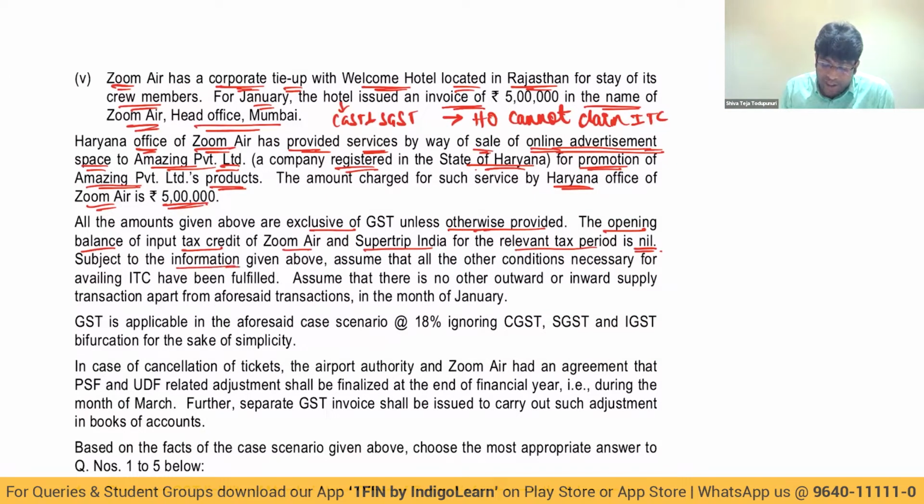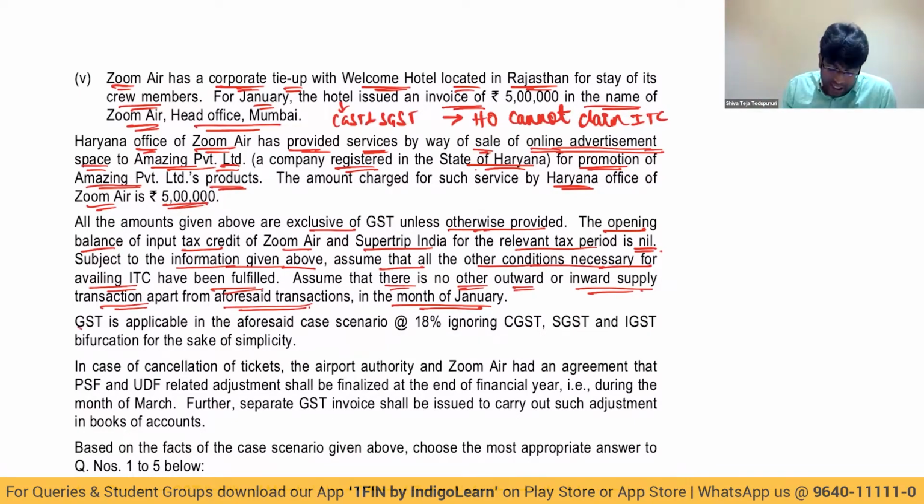Subject to the information given above, assume that all the other conditions necessary for availing ITC have been fulfilled. Assume that there is no other outward or inward supply transaction apart from the aforesaid transaction in the month of January. So in the month of January, apart from this, there is no other transaction. Are we clear? Everybody? Good.